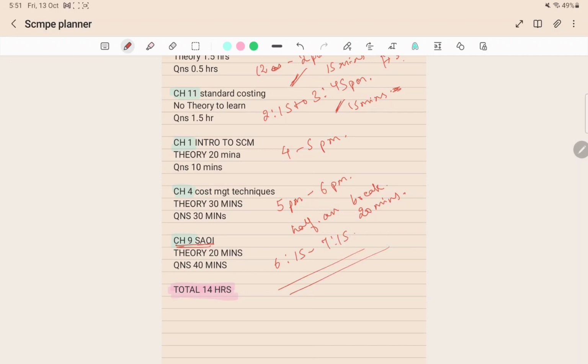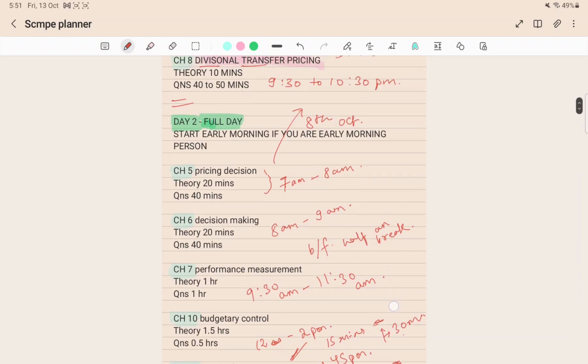So by 7:15 p.m. you have completed all your chapters, and still you have so much time. This plan was made for a total of 14 hours, and you easily completed it by 7:15 p.m. Now in the rest of the time, you can practice any past paper, RTP, MTP if you are willing to. Otherwise you can again revise from these 11 chapters.